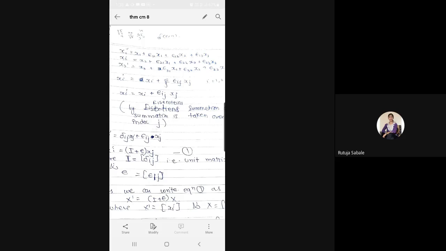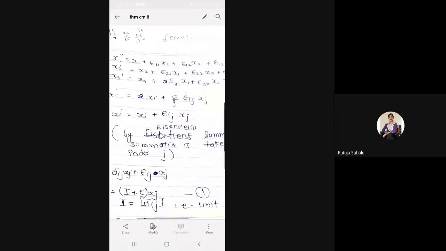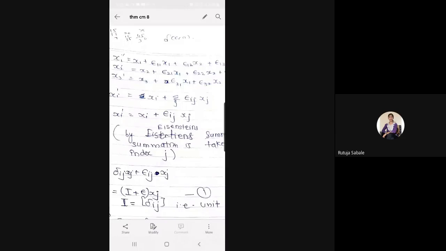But now we are in the case of infinitesimal rotations. If we are in the case of infinitesimal rotation, you can see here we have written x1 dash in terms of x1 plus some term, right? It is not a complete rotation. Infinitesimal means what? Very, very small rotations, right? So here we have written x1 dash is equal to x1 plus